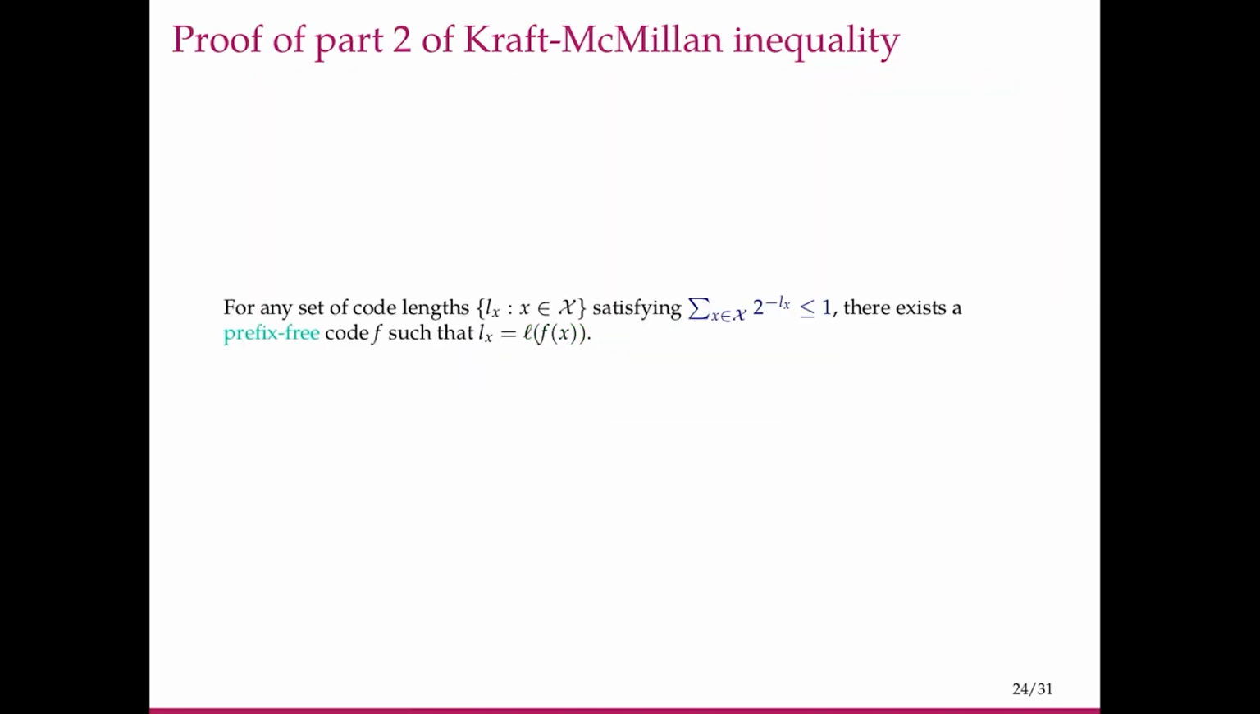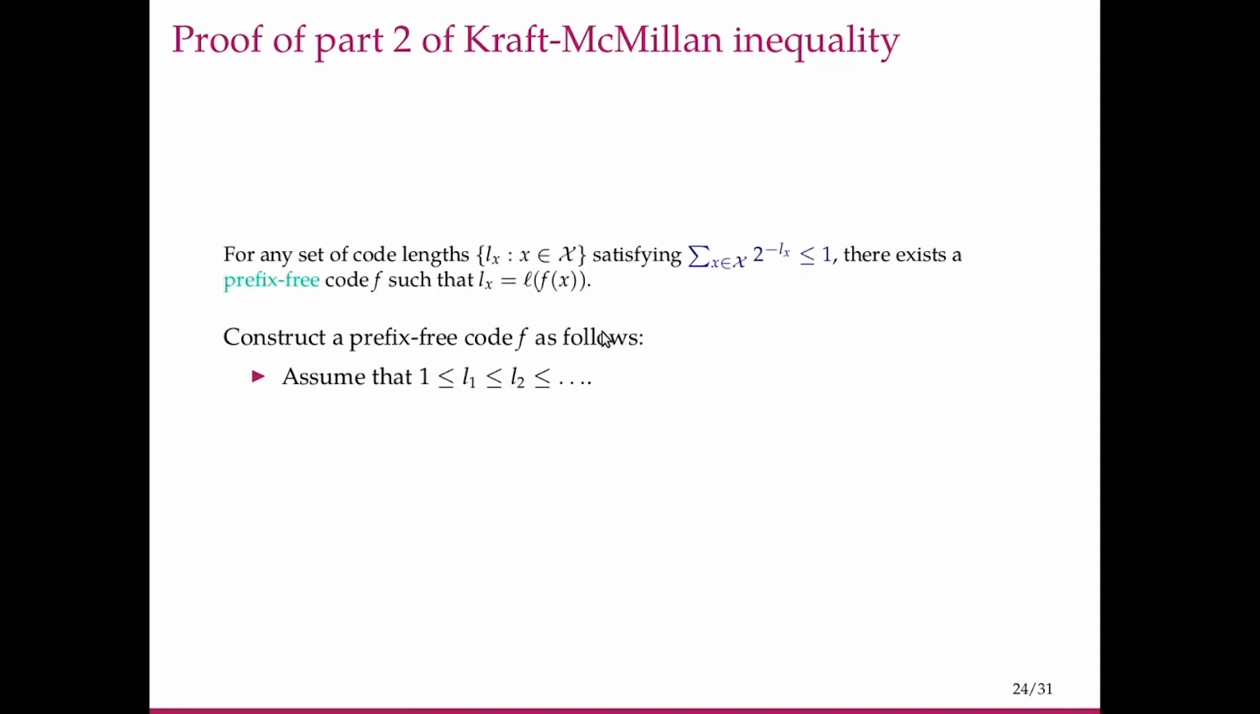So now we come to part 2 of the Kraft-McMillan inequality. Part 1 said that for uniquely decodable codes, the lengths satisfy this particular inequality. Part 2 says if you are given a set of positive integers which satisfy this inequality, then there exists a prefix free code. We can construct a prefix free code such that these numbers are the lengths of code words. So let us try and construct such a code.